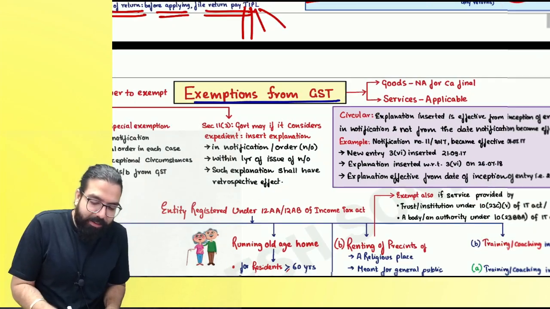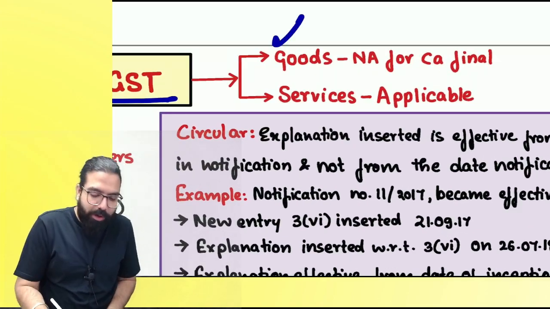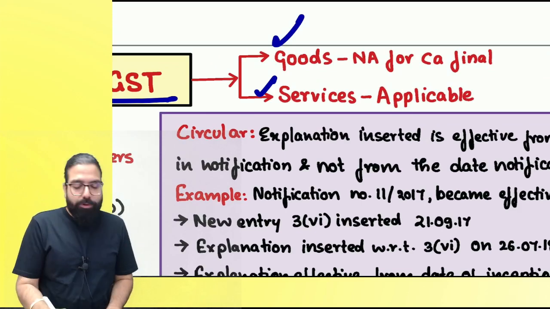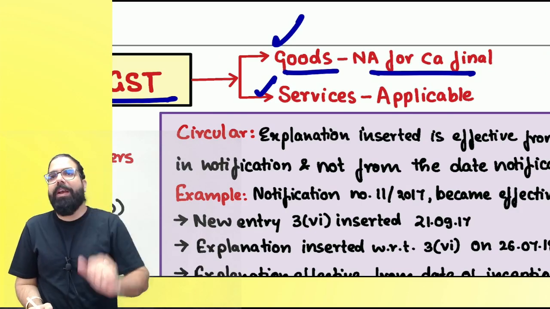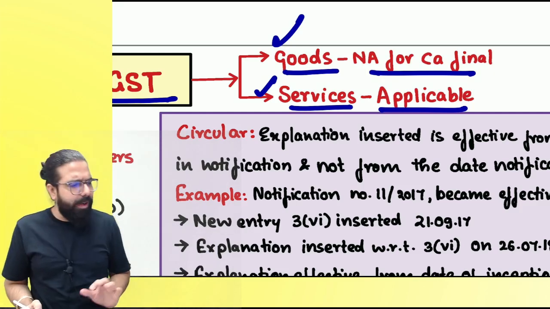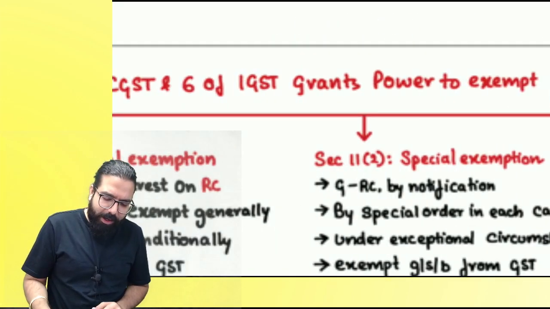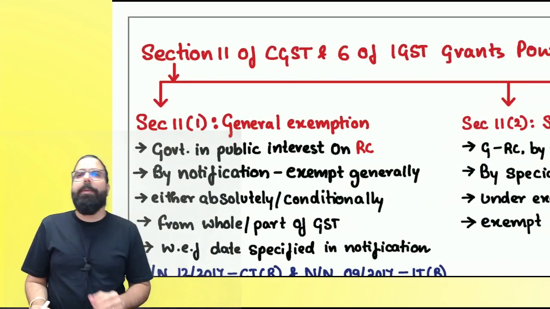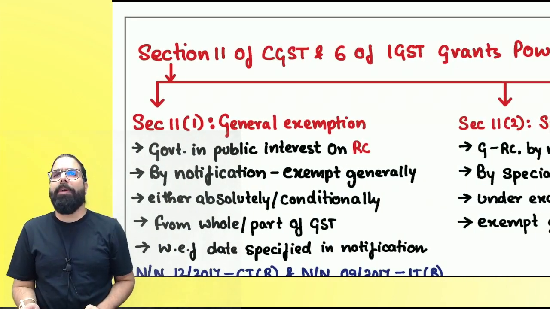Now, exemption from GST. Exemption has been given for goods also, and for services also. Exemptions for goods are not applicable for your CA final exam. Exemptions for services are applicable. Approximately 100 services are exempted. Let's go ahead and get it started. Exemption. How does the government give the exemption? Who gave the power to the government to exempt?